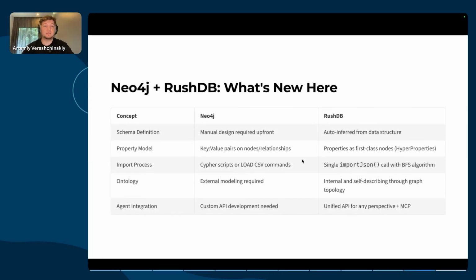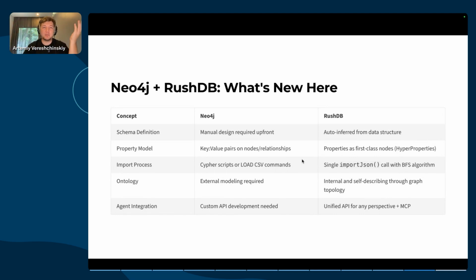RushDB actually democratizes graphs for broader developers and data enthusiasts by removing the taxation of mindset shifting, letting any data become intelligent. It is built on top of Neo4j, so it automates schema creation and enriches the LPG model with self-awareness. It is literally what happens when you make Neo4j reflexive.